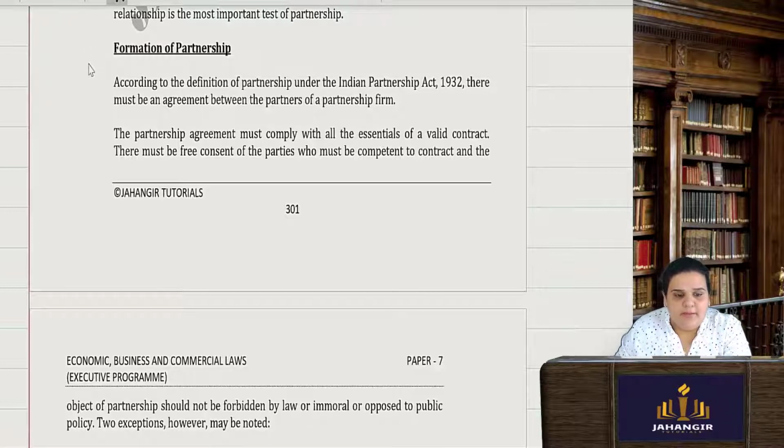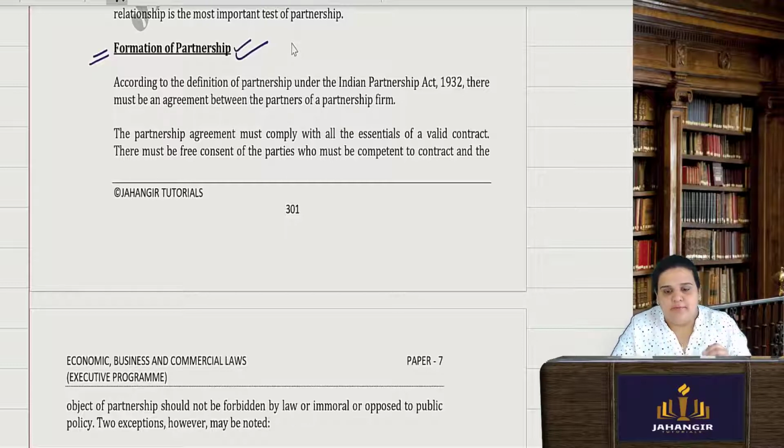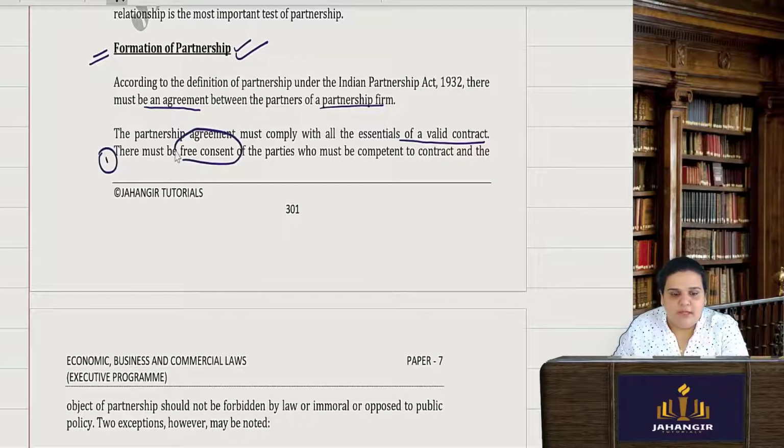Now the next topic is the formation of partnership. How is a partnership formed? I told you a partnership is a valid contract, so the agreement needs to have the essential elements of a contract. Under the Partnership Act, there must be an agreement between the partners, and that agreement must comply with the essentials of a valid contract. What are the essentials? First, there must be free consent of the parties to enter into the contract mutually. There is no force.